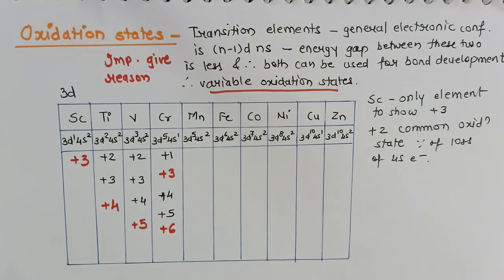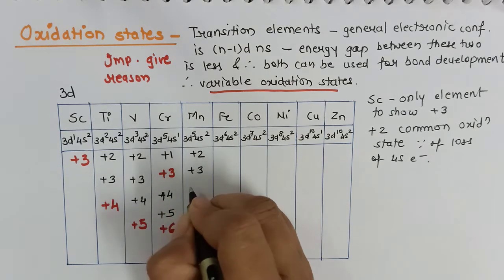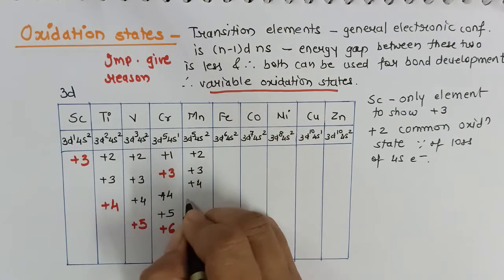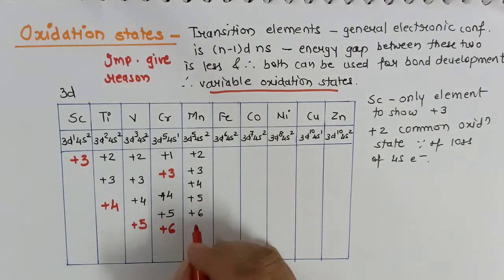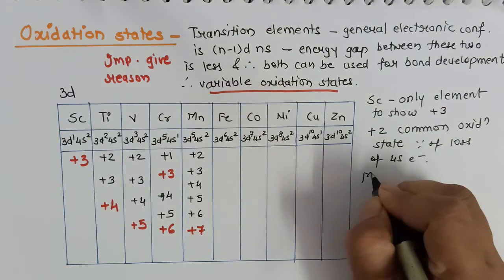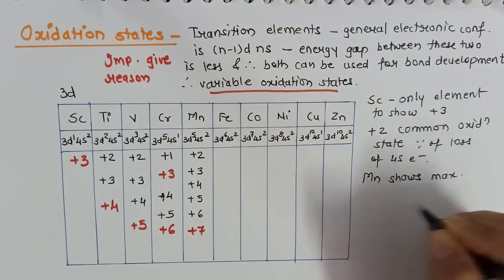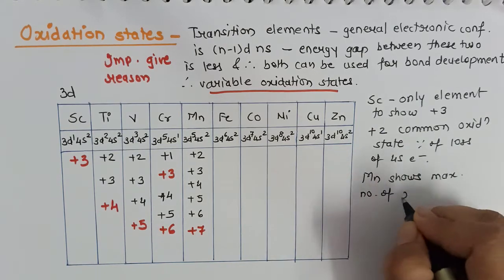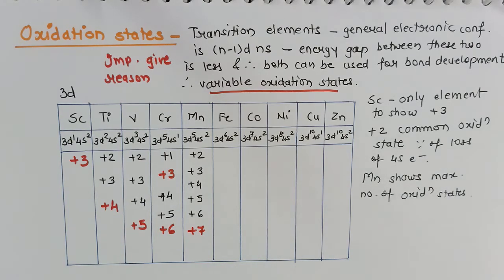Similarly for manganese. Manganese shows oxidation states +2, +3, +4, +5, +6 and +7. Remember, manganese shows the maximum number of oxidation states. Variety of oxidation states or variability is maximum in the case of manganese.